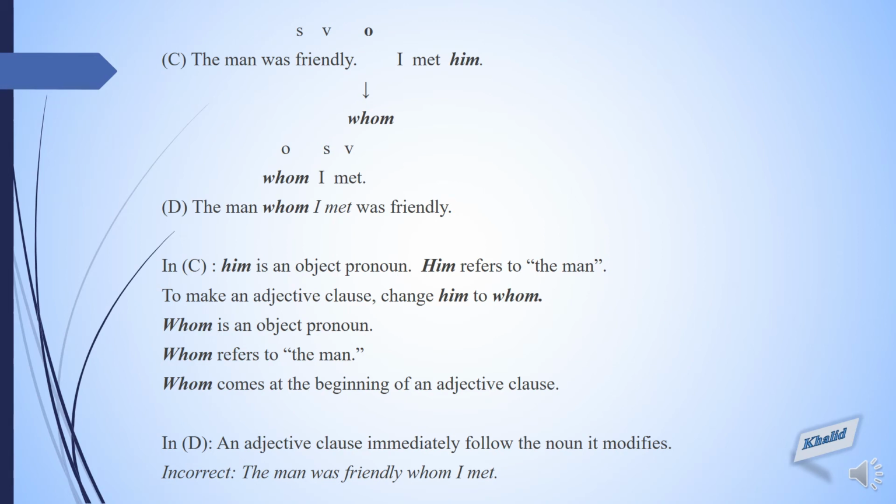That is a noun. We cannot write like this. The man was friendly whom I met. Why? Because before whom I met, we are seeing this friendly. So it is an adjective. We must have a noun right before the whom. So this is an incorrect way of writing an adjective clause.